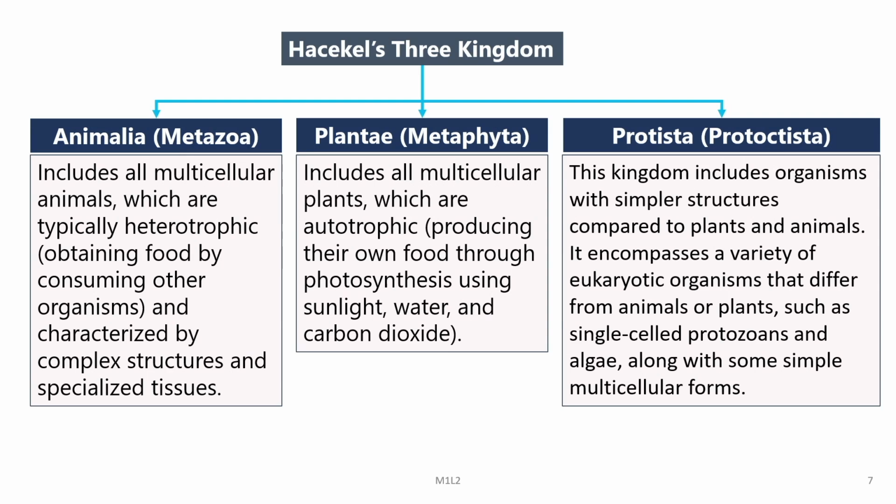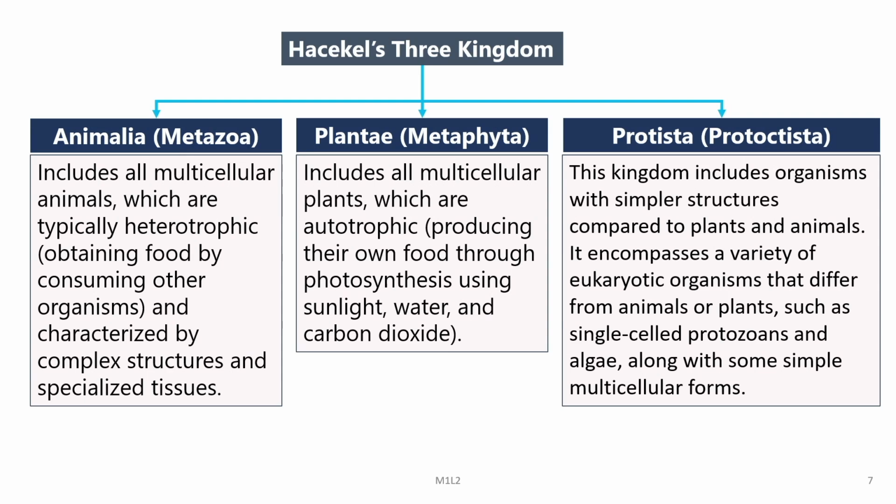As proposed by Linnaeus earlier, the kingdom Animalia includes all multicellular animals which are typically heterotrophic, that means they obtain food by consuming other organisms, and are characterized by complex structures and specialized tissues. Then comes the Plantae. These include all the multicellular plants which are autotrophic.